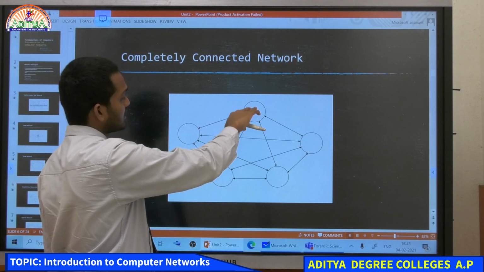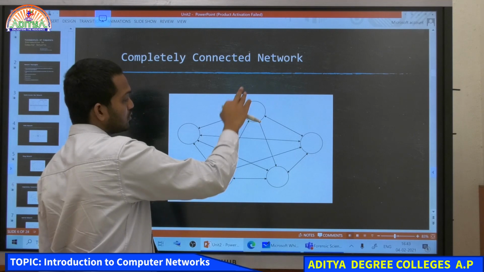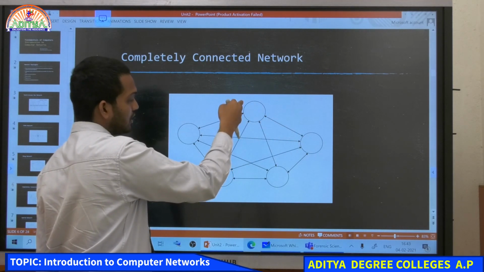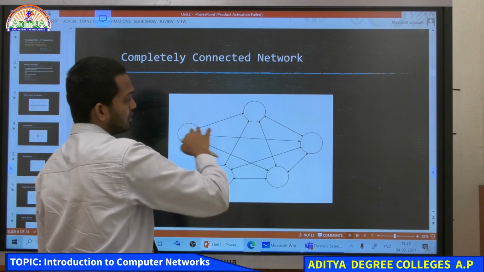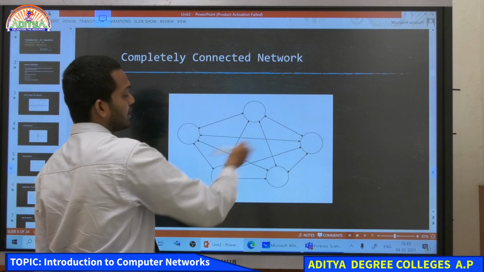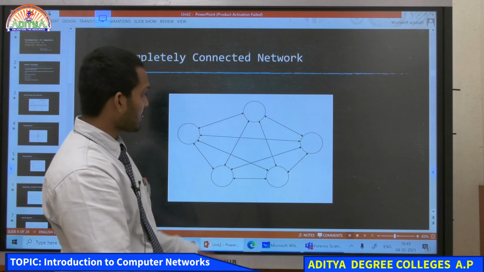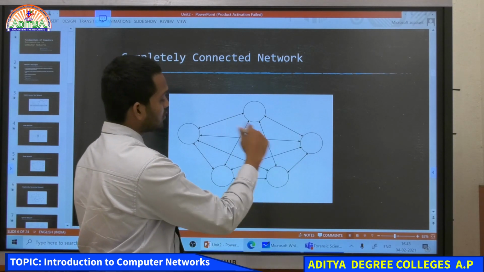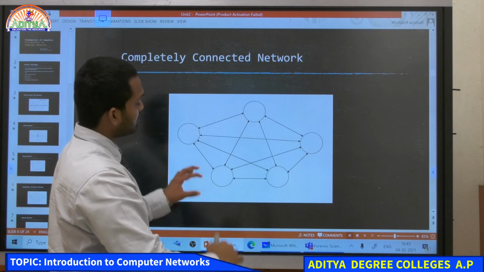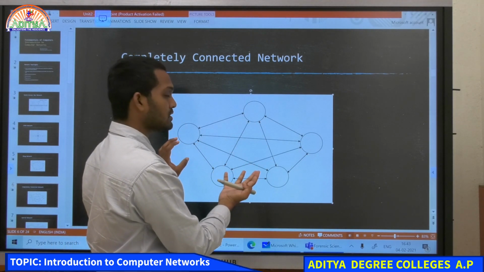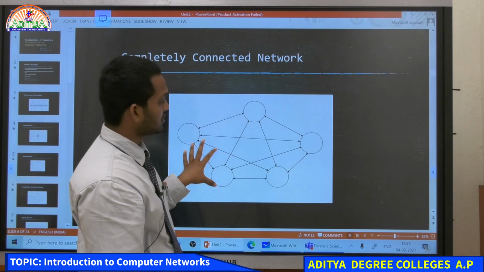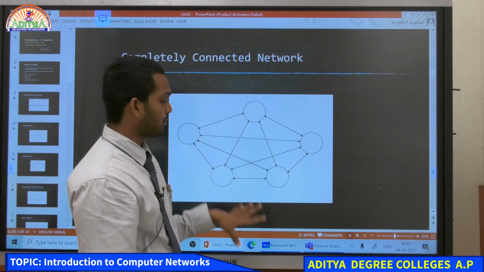Computer 2 is already connected with 1, so it's connected with 3, 4 and 5. Computer 3 is already connected to computer 2 and 1, now it has to get connected with 4 and 5. Computer 4 is now already connected with 1, 2, 3, it has to connect with 5. Computer 5 is anyways connected with all of them, so it's already in the connected network. So this is how the mesh topology runs.